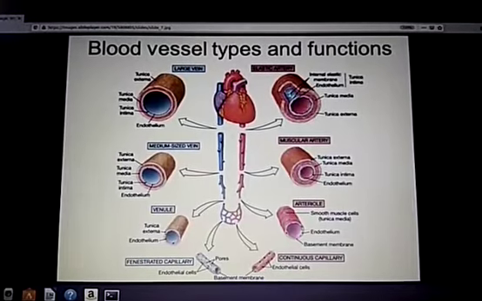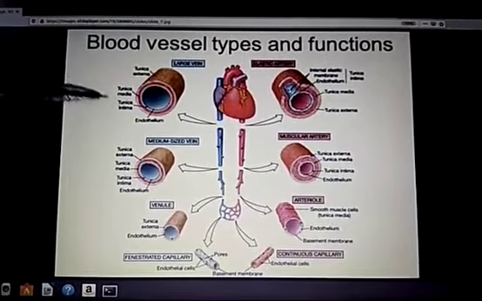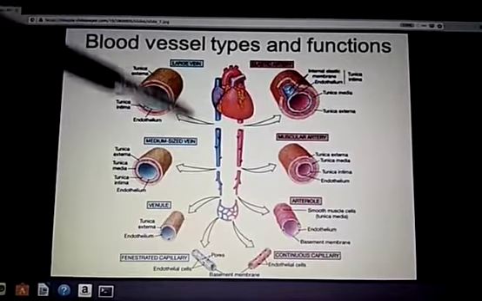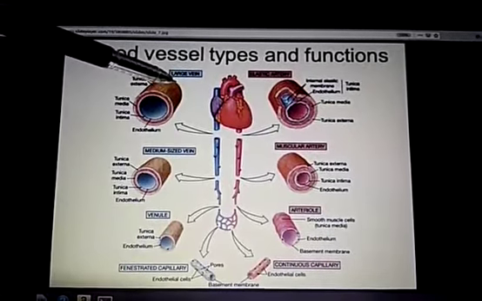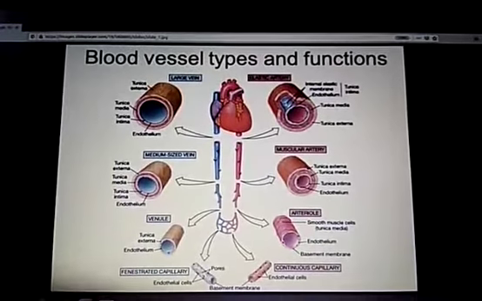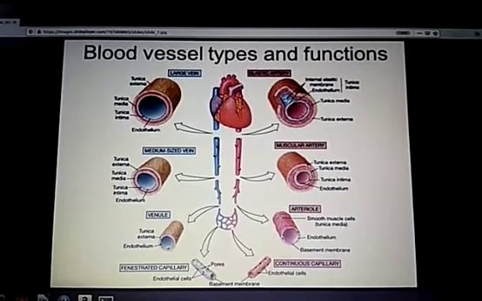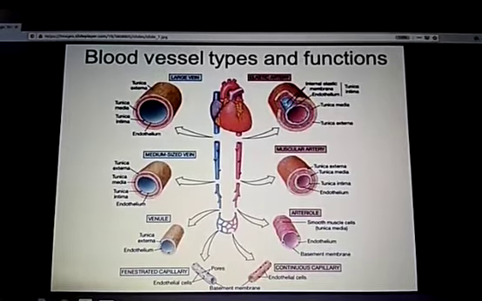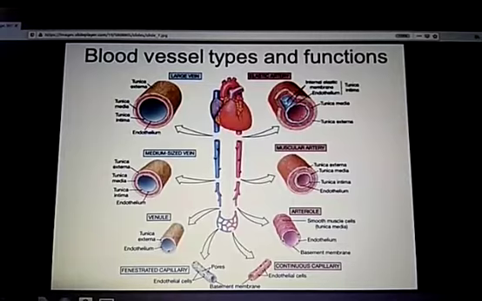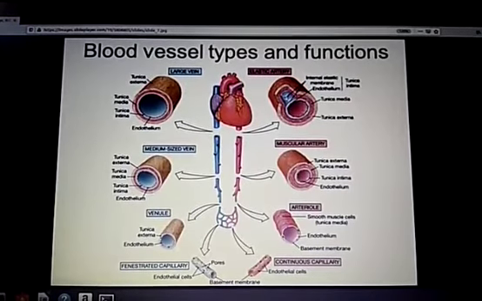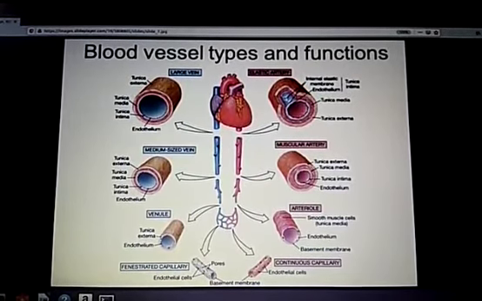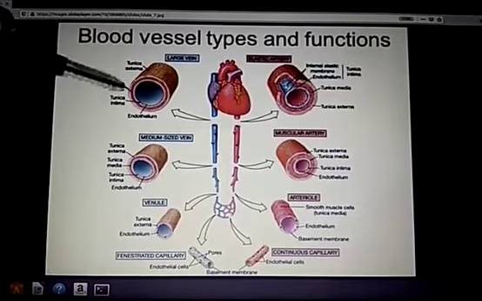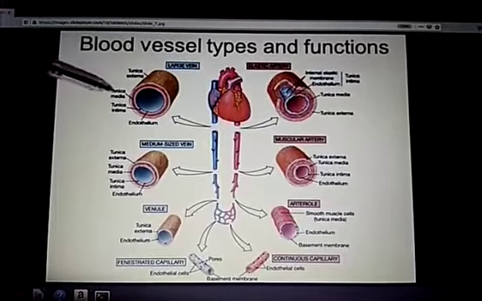This is the basic difference of artery and veins. We will study it further. Now let us come to veins. What are veins? Those blood vessels which carry deoxygenated blood from all parts of the body to heart are called veins. There is an exception that pulmonary vein carries oxygenated blood. So on an average, a vein is defined as the blood vessel which carries deoxygenated blood from different body parts to the heart. It also contains three layers, as you can see. Tunica externa is the outermost, tunica media, and tunica intima, the three layers.